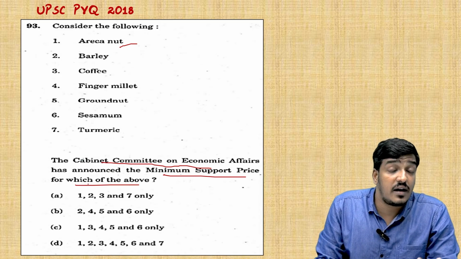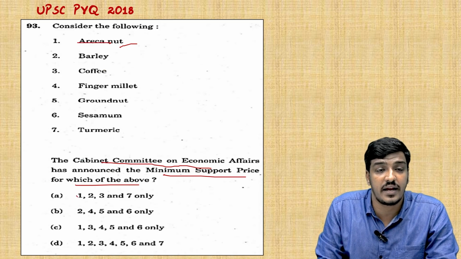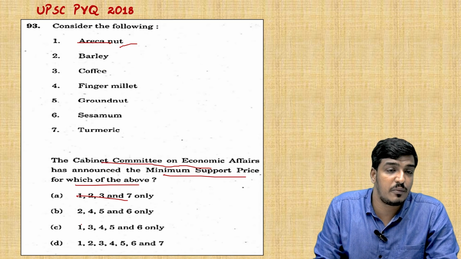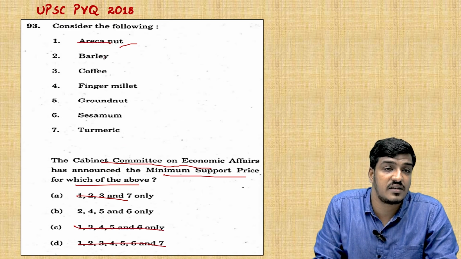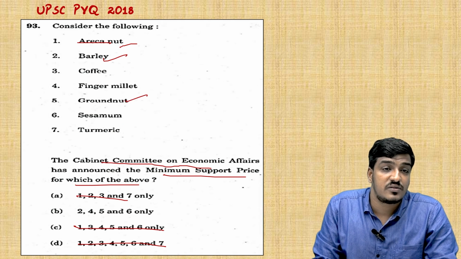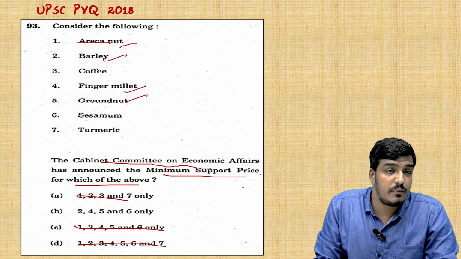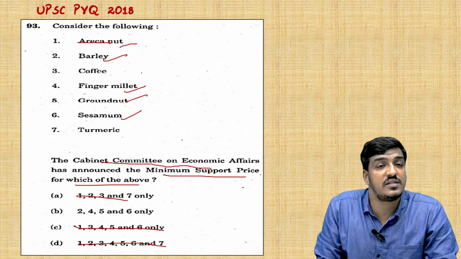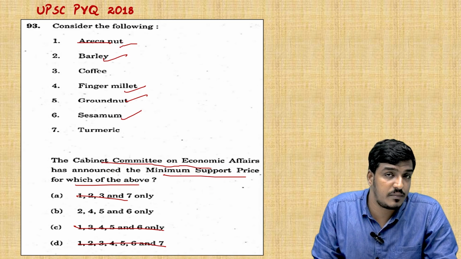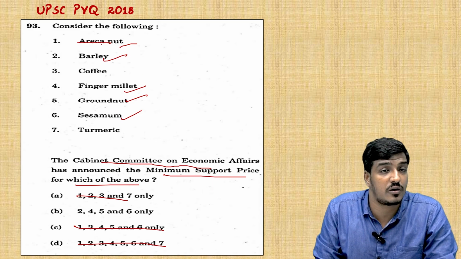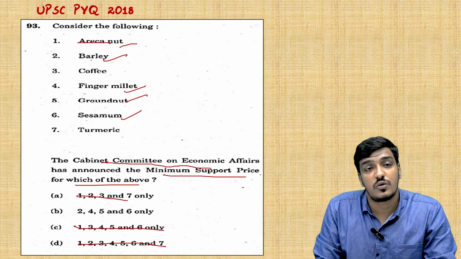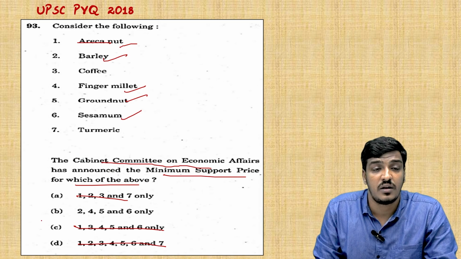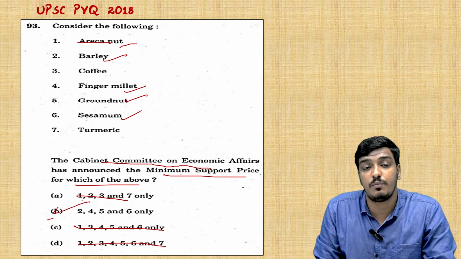The answer for this question was not involving the Arecanut. By eliminating the Arecanut, which was not under the minimum support price, we can easily arrive at the answer that 2, 4, 5 and 6, that is barley, finger millet, groundnut and sesame. These are all the products which were under the minimum support price, and Arecanut is not at all under the minimum support price of this Cabinet Committee on Economic Affairs. So by eliminating the first option, we can easily arrive at the answer, that is option B is the correct answer.